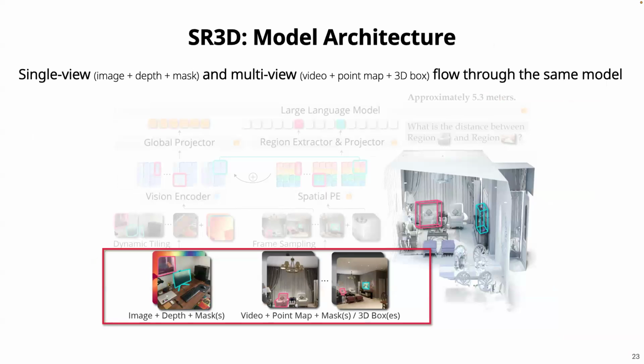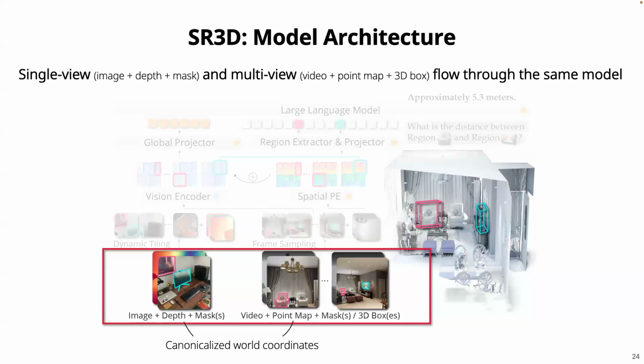Our solution to the first problem, the non-unified problem, is that we propose a unified architecture that handles both single view and multi-view inputs in the same way. Essentially, whether it's a single view image or a multi-view captured video, the input always consists of RGB, the 3D spatial representation, and also the region mask. And for multi-view data, the region mask can either be a 2D annotated box or a 3D bounding box projected back to the 2D regions.